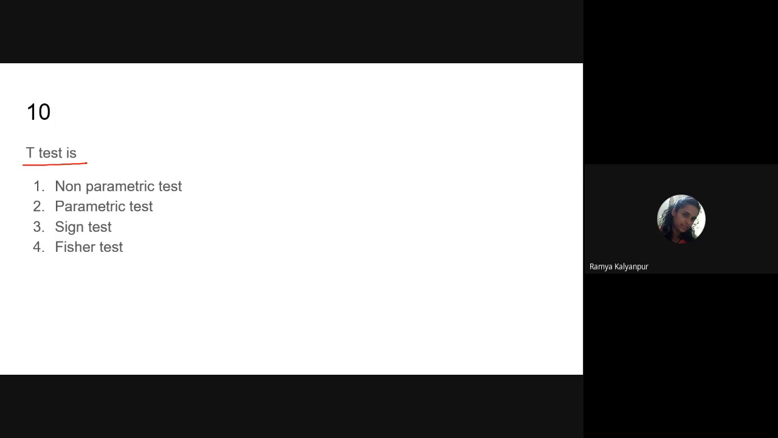So the t-test is an example of a parametric test. And I think today it is clear for you all.